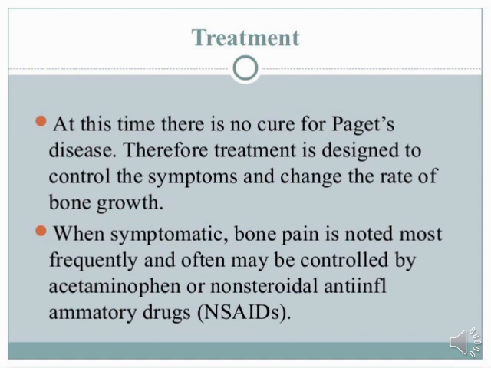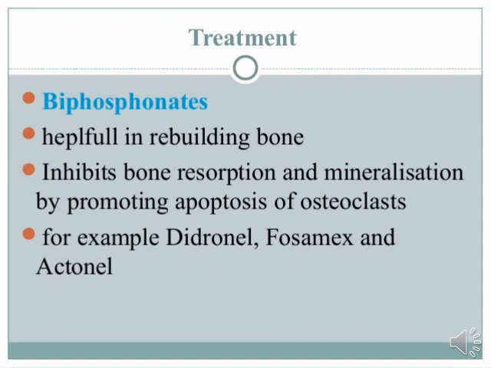Another option is bisphosphonates. Bisphosphonates are helpful in rebuilding bones, inhibiting bone resorption and mineralization by promoting apoptosis of osteoclasts. Examples of drugs are Didronel, Fosamax and Actonel.